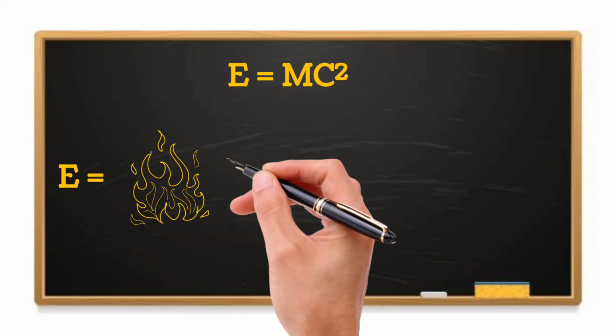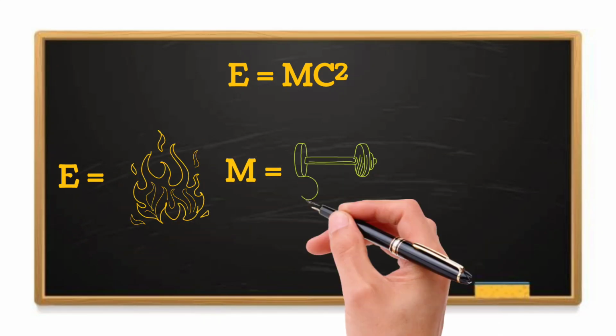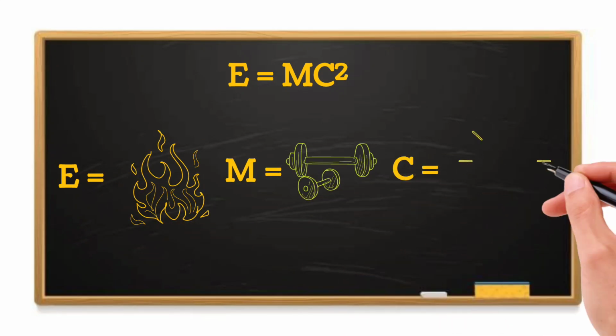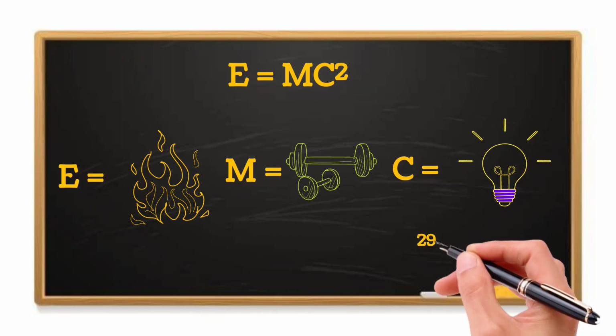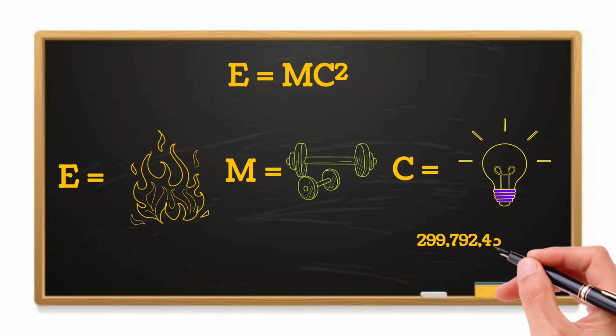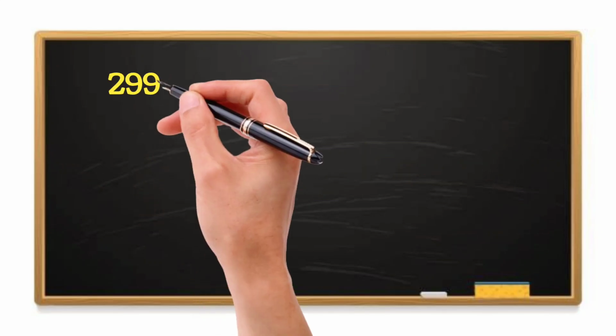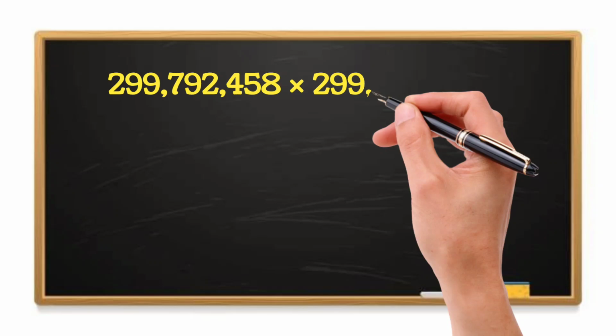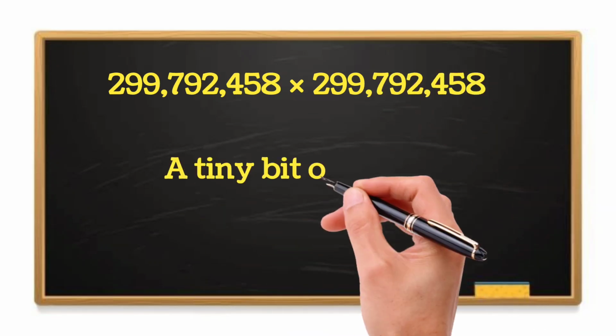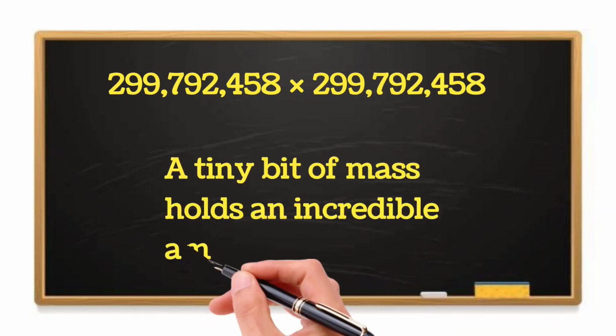E is energy. M is mass. C is the speed of light, an enormous number. 299,792,458 meters per second. Squaring that number makes it even more massive. This means that even a tiny bit of mass holds an incredible amount of energy.